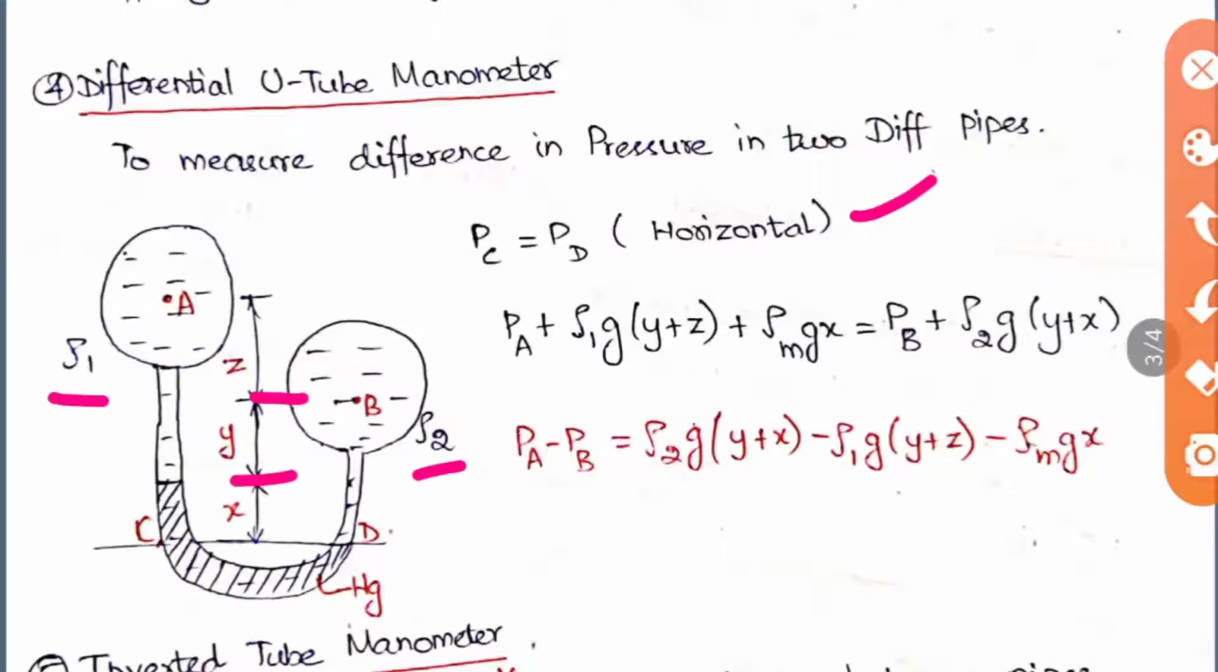When you come to the next side, PD, it is PB plus rho 2 into G into this height. So this height is nothing but Y plus X. So you'll be getting this formula on simplification. That is the difference of PA minus PB is equal to this. So like this you can use it in the exam also.